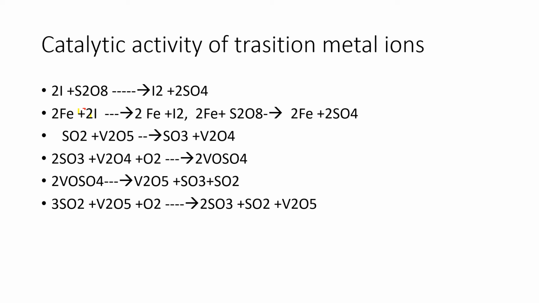It gains electron from iodide ion and then transfers to the persulfate ion. Again, ferric ion is changing to ferrous ion. Finally, it is reproduced in the form of ferric ion only.